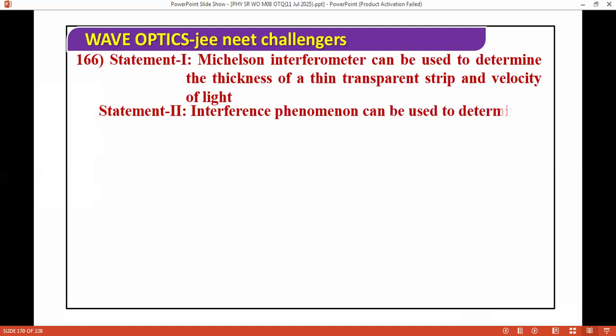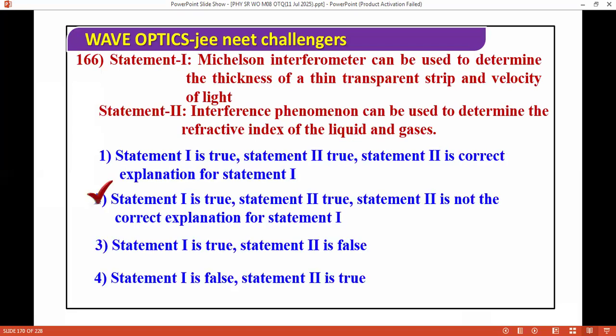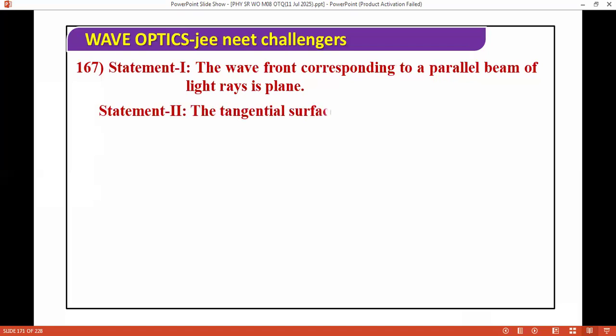Next question. Michelson interferometer can be used to determine the thickness of a thin transparent sheet and the velocity of light. Interference phenomenon can be used to determine the refractive index of liquid and gases. We have this option, so the correct answer is both is true.